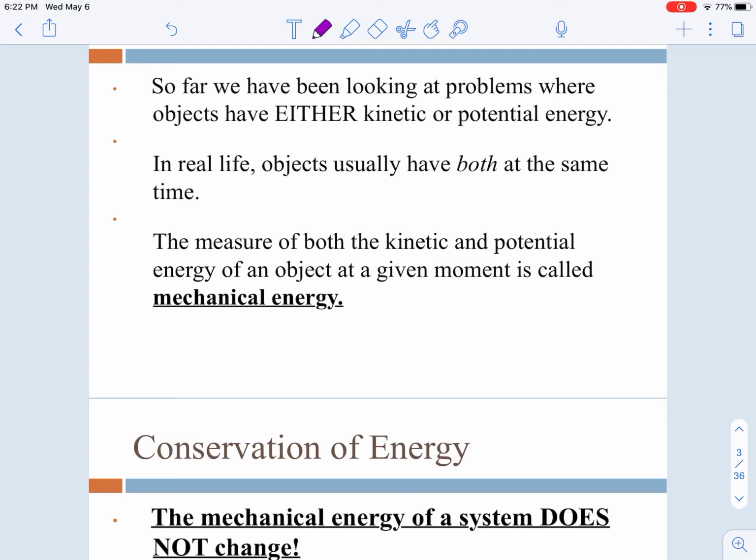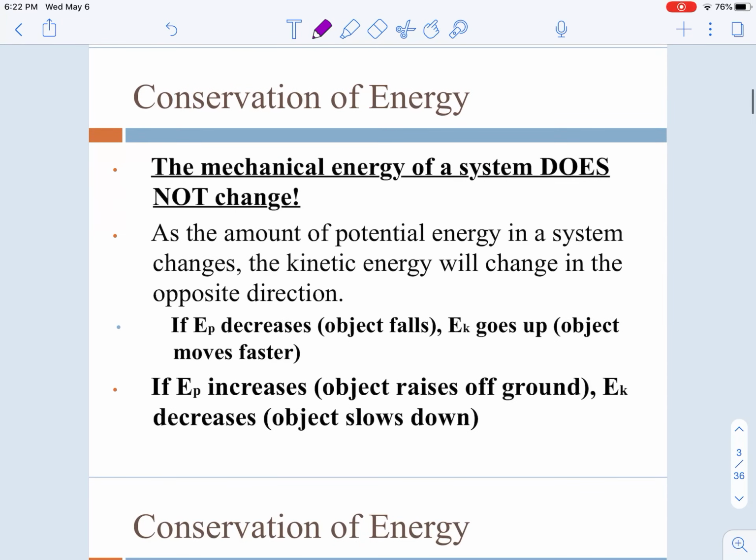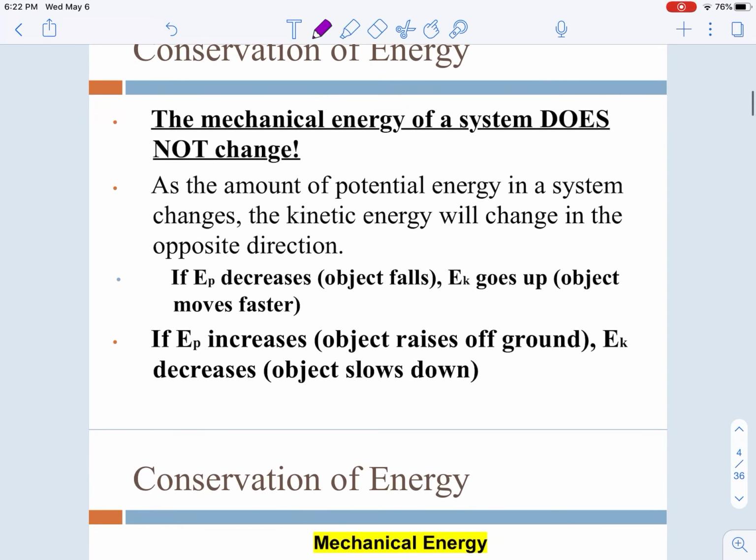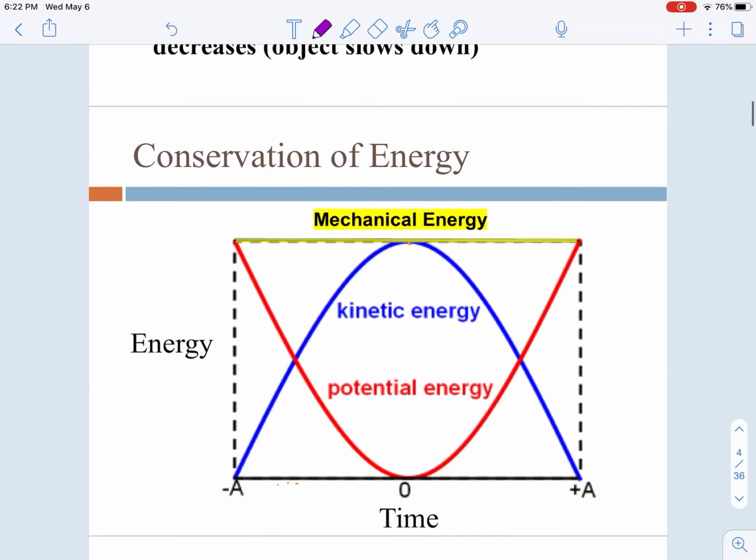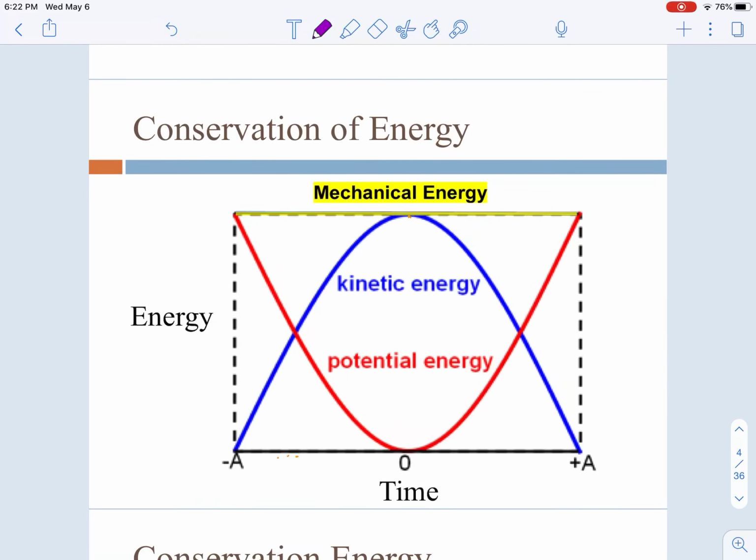And when we look at mechanical energy, the energy of moving parts, at any one time, whatever potential there is, you add that to whatever motion there is, and that's the total energy it contains, which is what we'll see in the following diagrams. That mechanical energy will not change. It's within it that the potential and kinetic change in amounts.